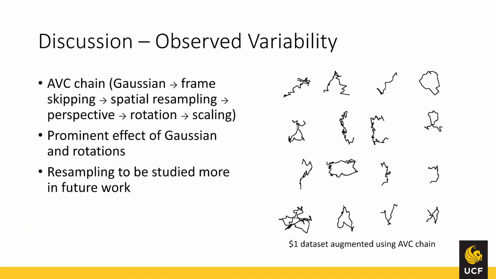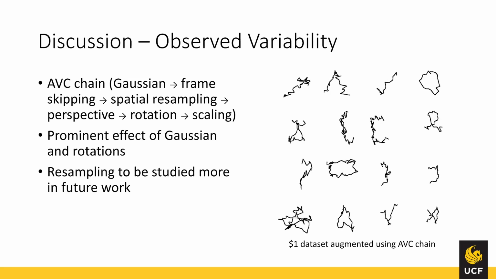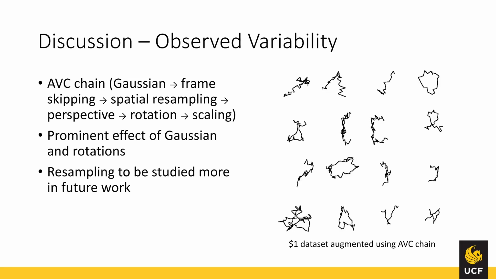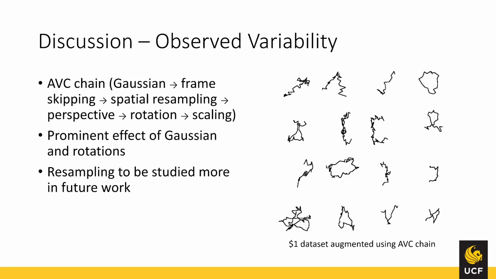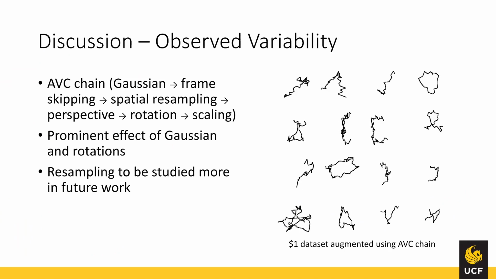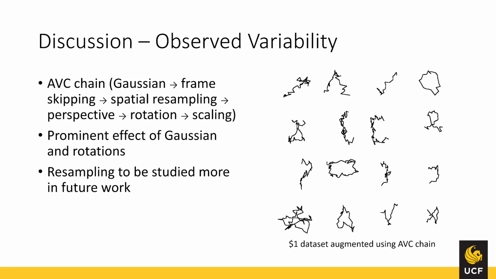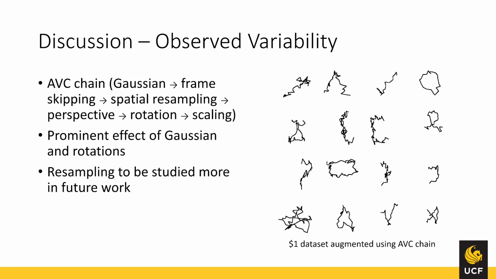Visual inspection of the trajectories synthesized using the AVC chain reveals that overall gesture shapes are recognizable, although the trajectories look very noisy. The impact of Gaussian noise and rotations is very pronounced, but the impact of spatial resampling is not obvious from a visual observation. Given that the presence of point count modification methods, resampling, is the main difference between the AVC chain and the simple chain, the performance gains when using the AVC chain must come from frame skipping and spatial resampling methods. Such methods are underexplored in the RNN gesture recognition literature, and based on our results, they deserve more attention and may reveal more performance gains if studied further.